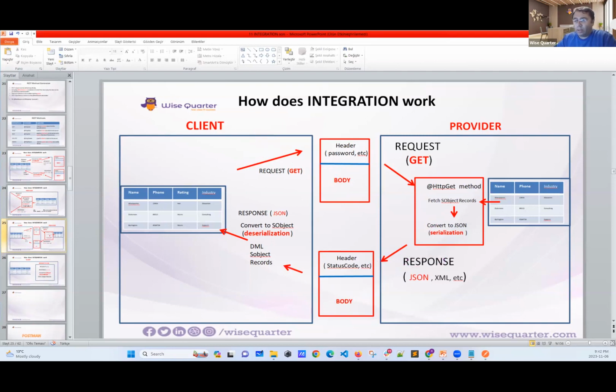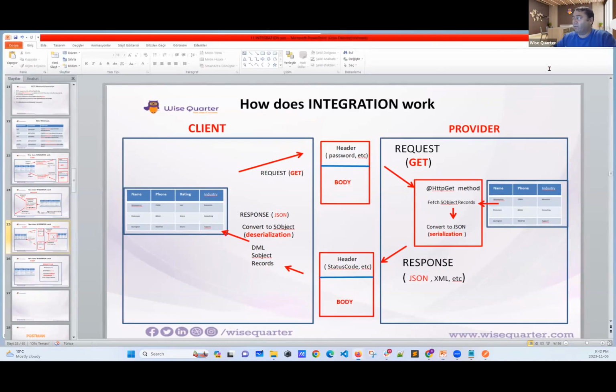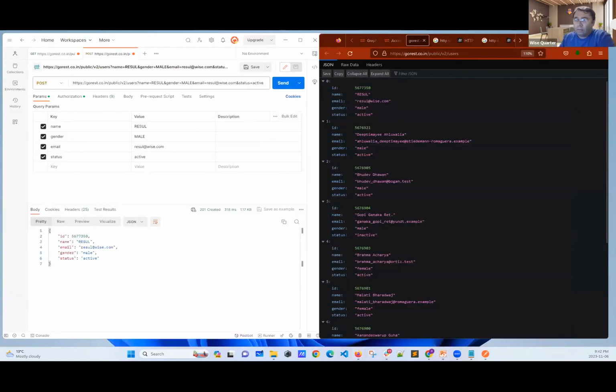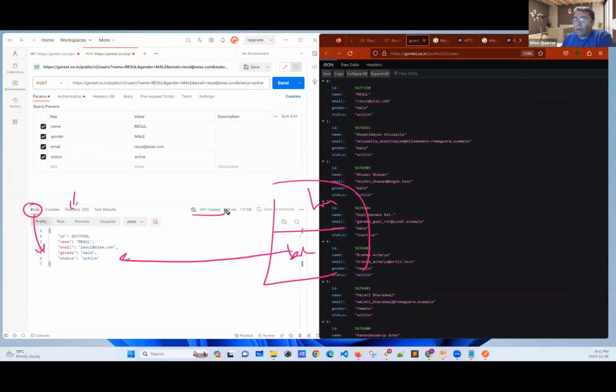Now, here it is. Let's go back and try to understand one more time. This is the body part. They send me a header and body. In this body, I have the record which I created. And what about the headers? I have 201, which means created.